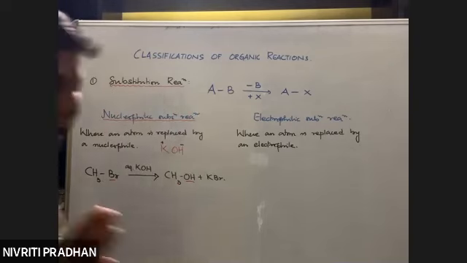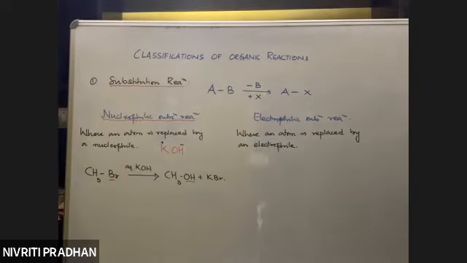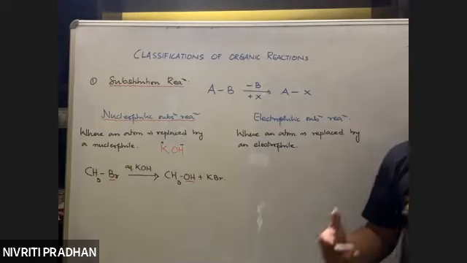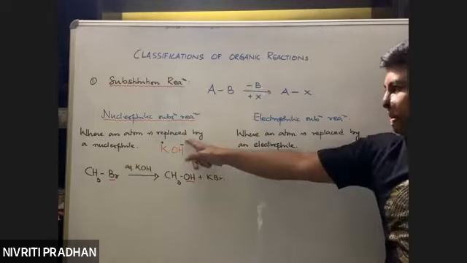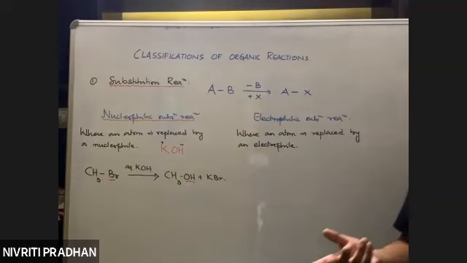So you have to identify. You don't need to remember the reaction. So this comes under which category? It's a substitution. What kind of substitution? Nucleophilic. Why? Because bromine is getting substituted by the nucleophilic part, OH negative.